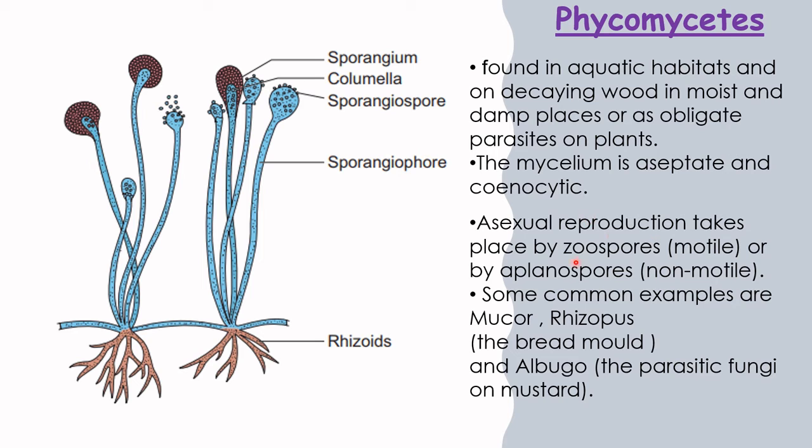Their asexual reproduction takes place by zoospores, which are motile, or non-motile spores called aplanospores. For example, Mucor, Rhizopus. Rhizopus is also called the common bread mold. Albugo is the parasitic fungus on mustard. You can see the spores are being produced. This is the sporangium, and these sporangiospores are being produced. These hyphae are inside the bread or organic matter absorbing the nutrition, and these sporangiophore hyphae bear the sporangia, and these are being dispersed into the air.